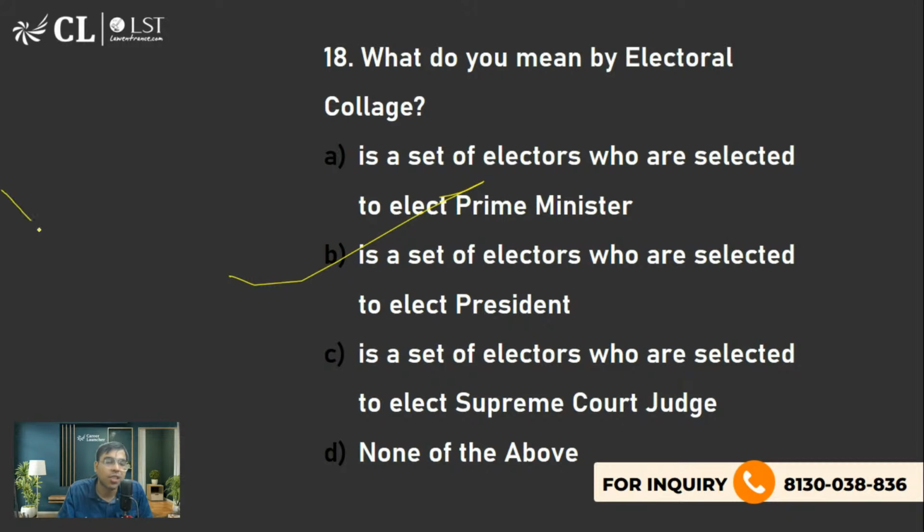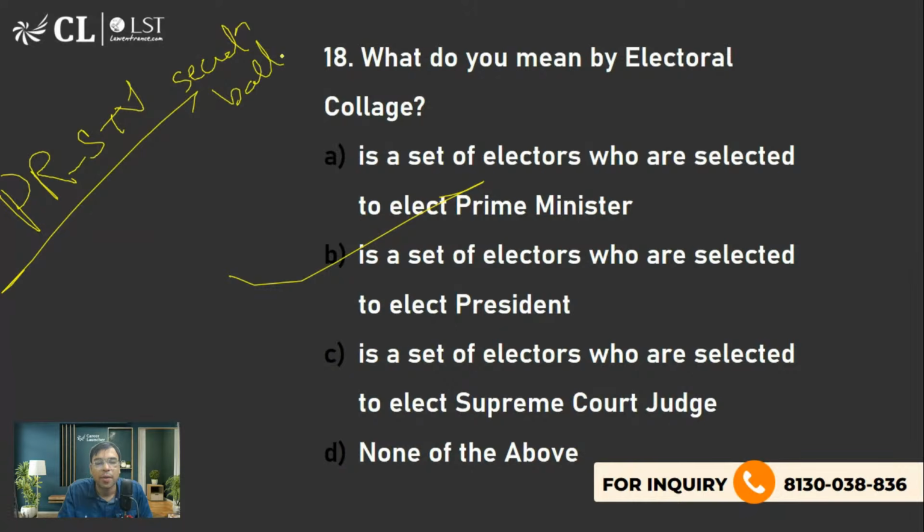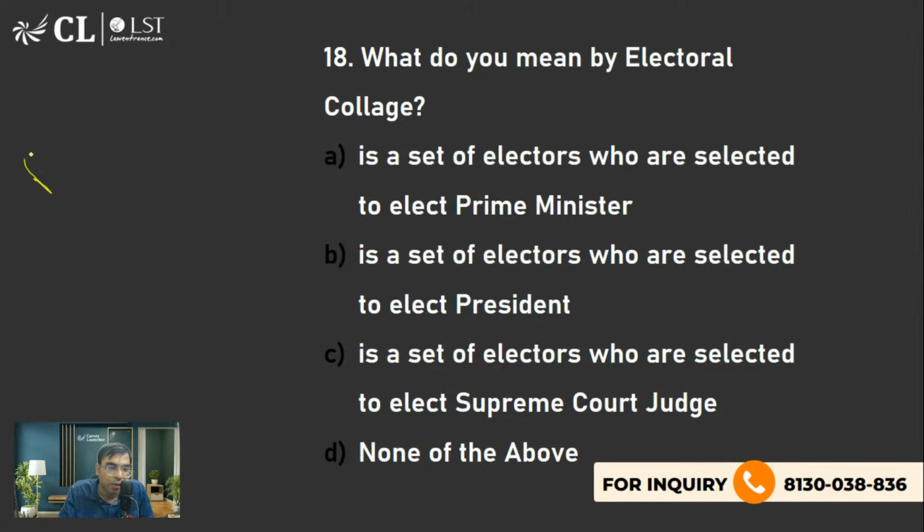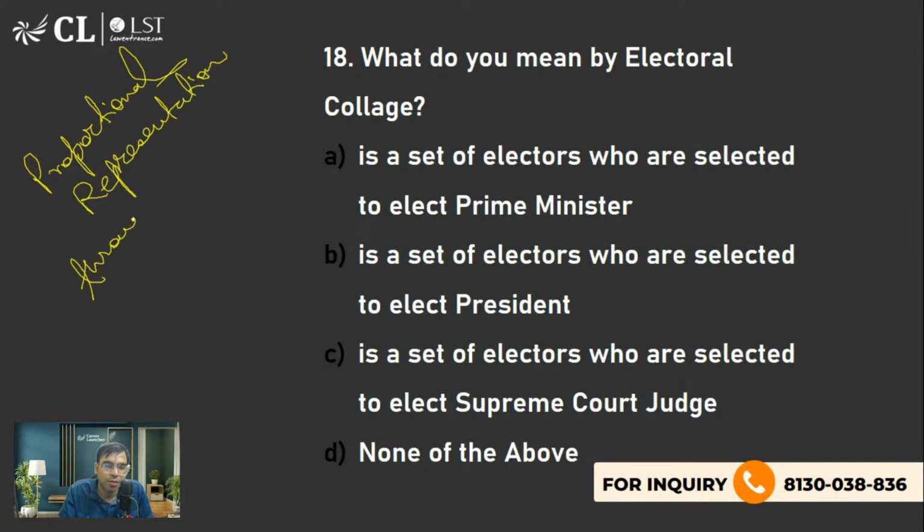So the election process is proportional representation through single transferable vote with secret ballot. Because this was asked in the exam, you should know the full form. Let me write it clearly. Proportional representation through single transferable vote. Now you'll be asking, sir, what is this?